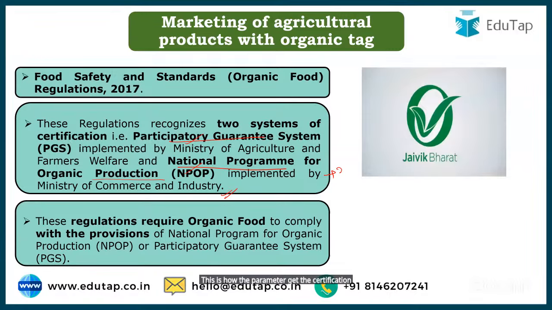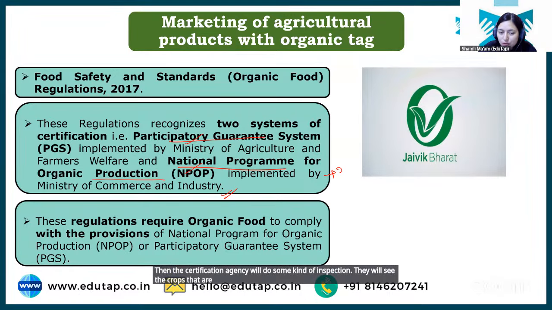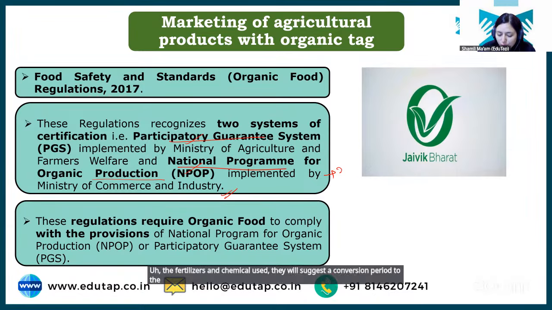So this is how the farmer gets the certification. First the farmer goes to the certification agency. Then the certification agency will do some kind of inspection. They will see the crops that were grown previously over that piece of land, and the fertilizers and chemicals used. They will suggest a conversion period to the farmer. For that conversion period, the farmer will not grow any crop on the field, or if grown, there will be no use of any chemicals, right?